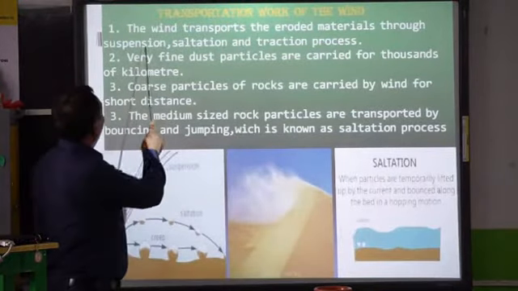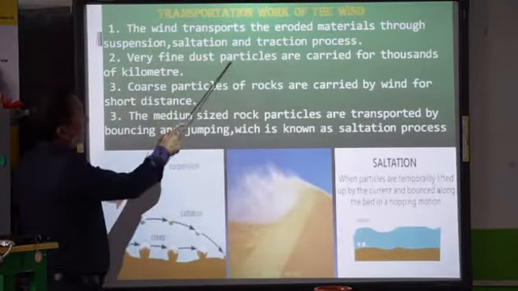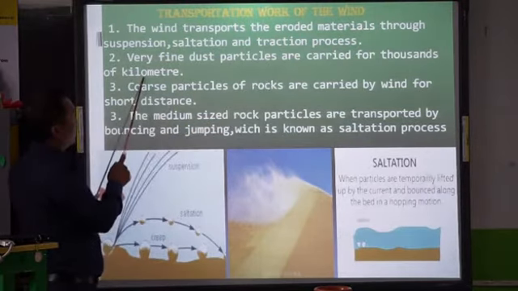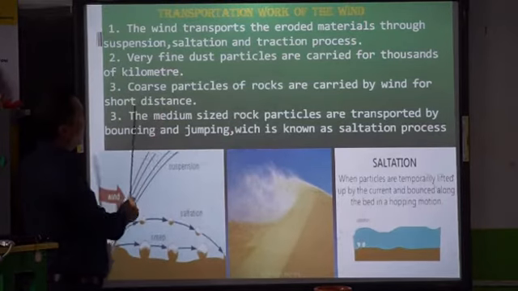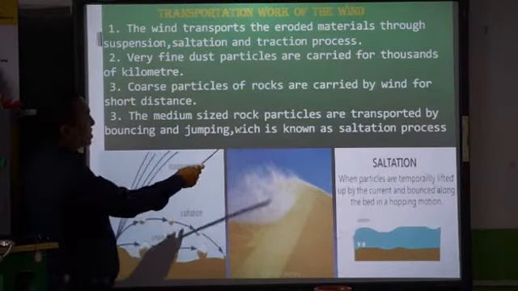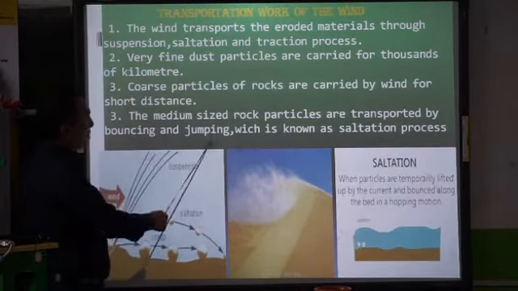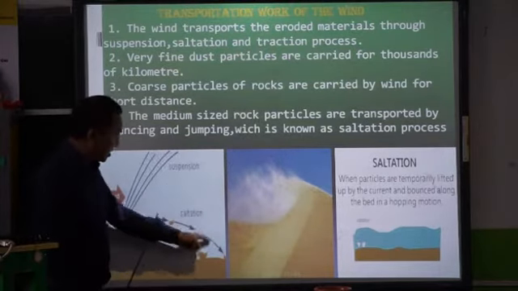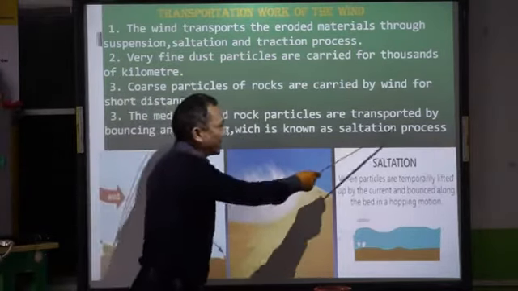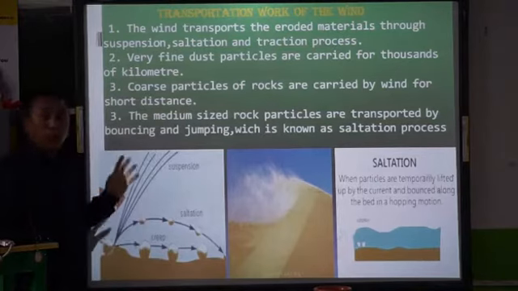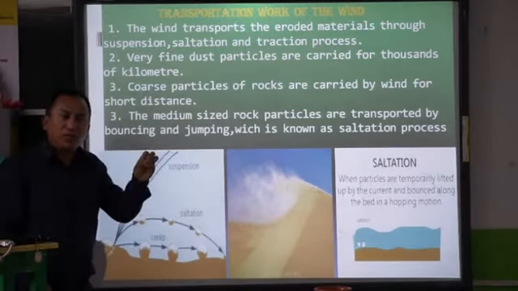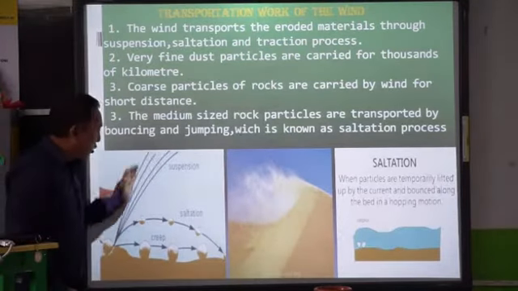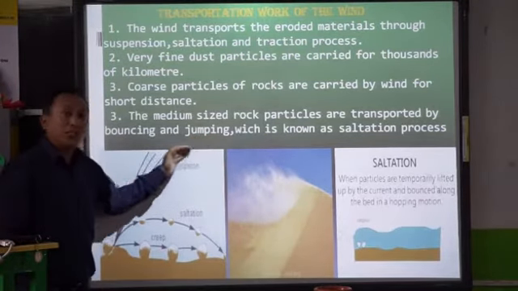Number 2, very fine dust particles are carried for thousands of kilometers. Coarse particles of rocks are carried by wind for a short distance. The medium-sized rock particles are transported by bouncing and jumping, which is known as the saltation process. When the winds blow, and because the particles of sand, mud, rocks are very small, they are blown in the air. That is called suspension.